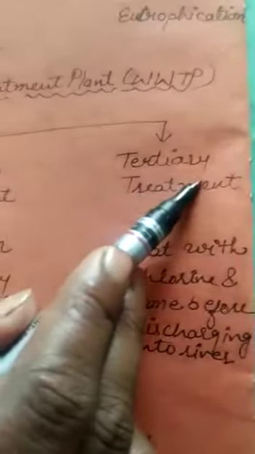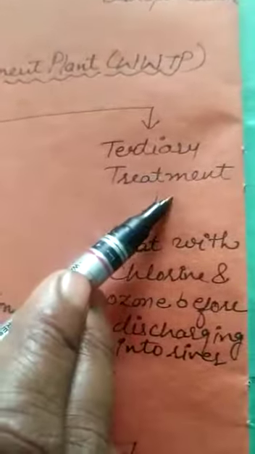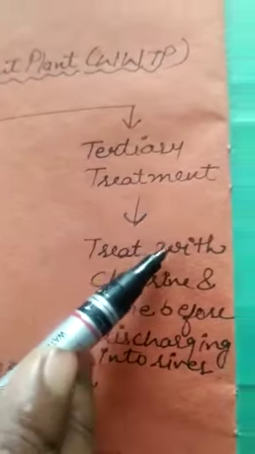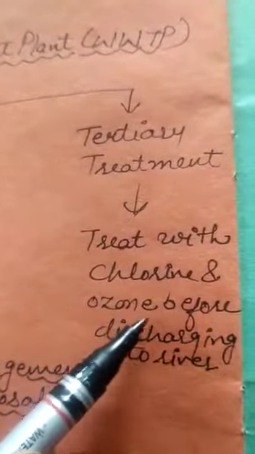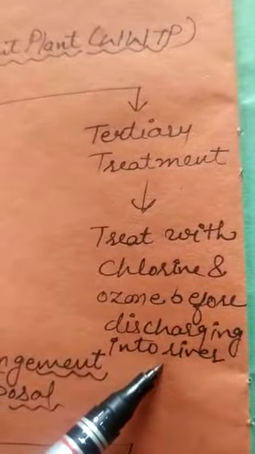And the next is tertiary treatment. In tertiary treatment we use chemicals like chlorine, ozone before discharging into the river. Now you can understand with the help of a diagram.